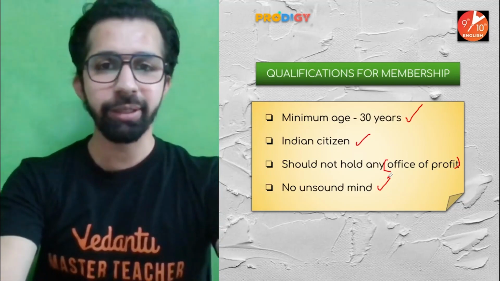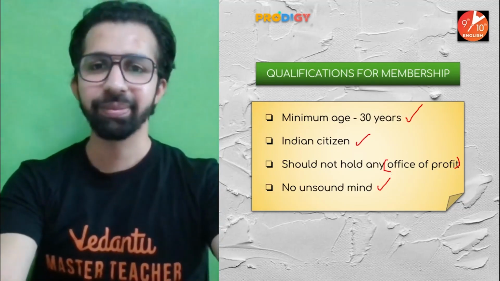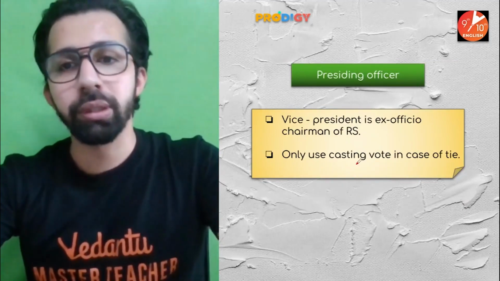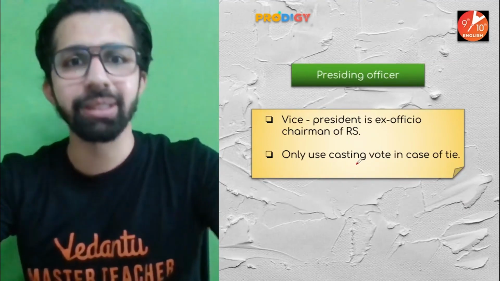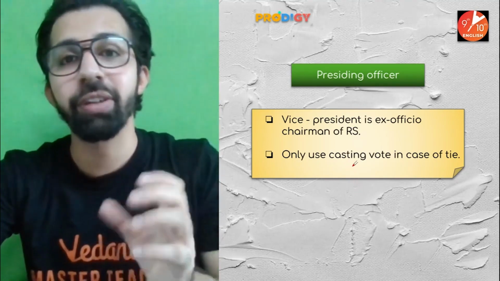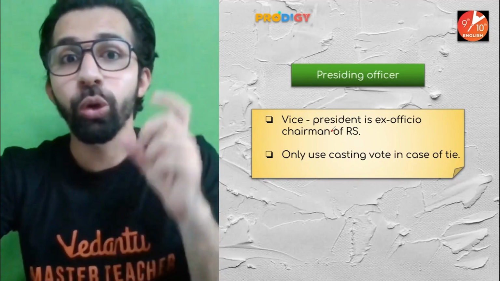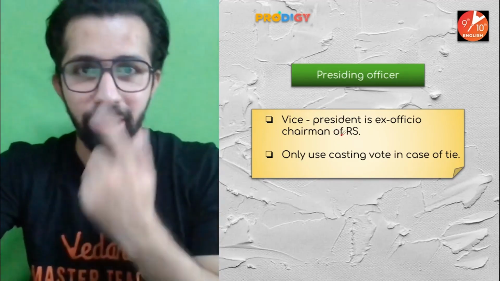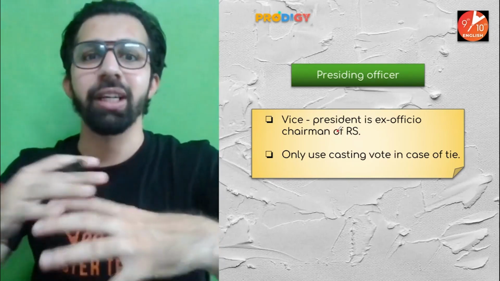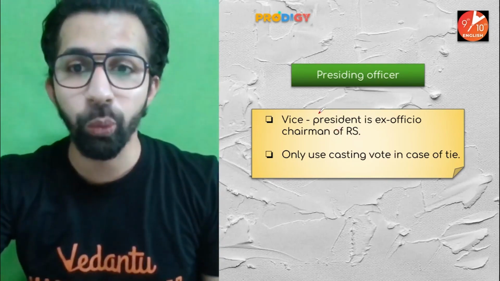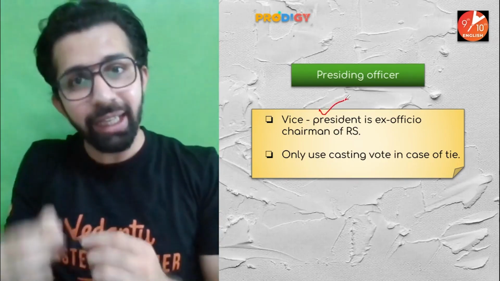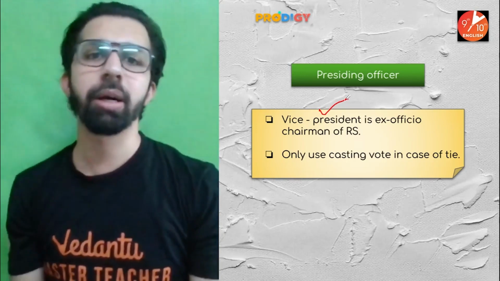Cool. All right. Shall we move on now? Guys, if we talk about the presiding officer of Rajya Sabha, like in Lok Sabha we have the speaker, here we have the chairman. Now, who is the chairman of Rajya Sabha? Who is the presiding officer? Who conducts the entire session of Rajya Sabha? Okay, he is the vice president. It means the vice president of India is the chairman of Rajya Sabha.